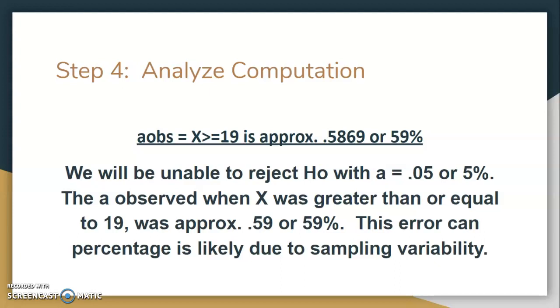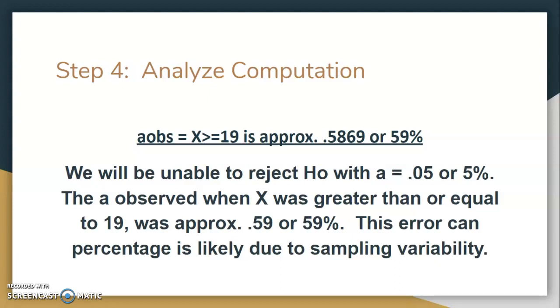So given that, we will be unable to reject the H naught with our alpha being identified as 0.05 or 5%. The alpha we observed when x was greater than or equal to 19 was approximately 59%. So this is far greater than 5%, clearly.